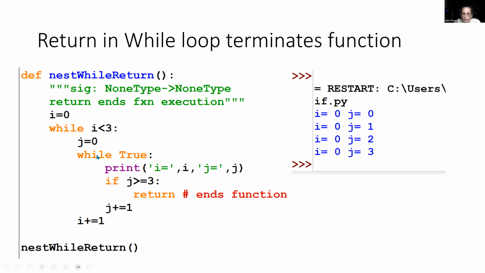We go back to the top of the while true loop. We print i and j, which is 0 and 3. Is j greater than or equal to 3? Yes, and then we hit the return, which terminates the execution of the function. So what this means is that the outer while loop, in fact, only iterates one time. So this loop is not really looping because it doesn't really have the opportunity to, because the inner loop is always going to eventually hit 3 the way this is written. So the loop will terminate.